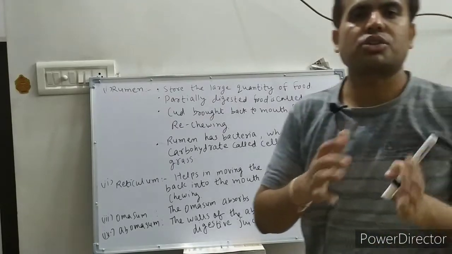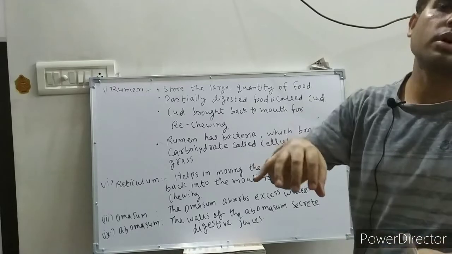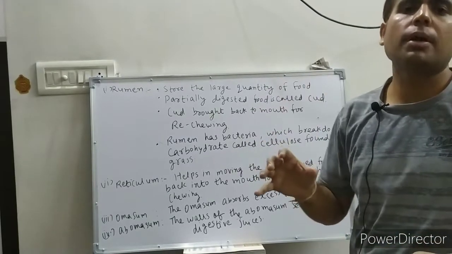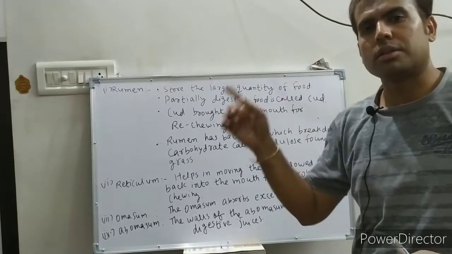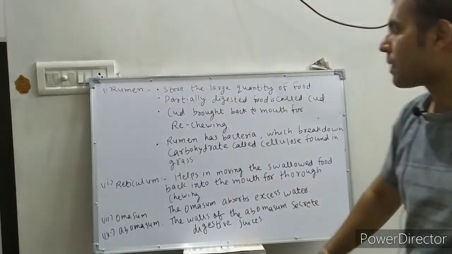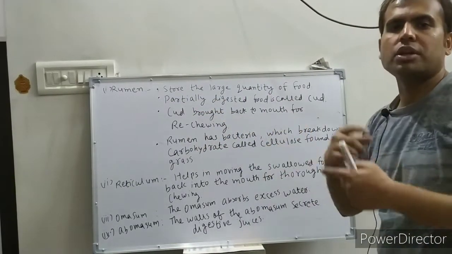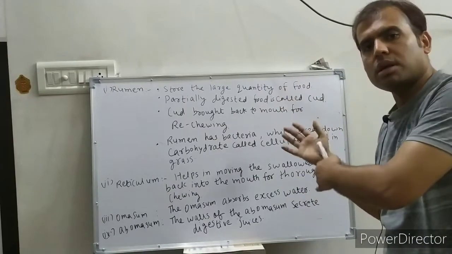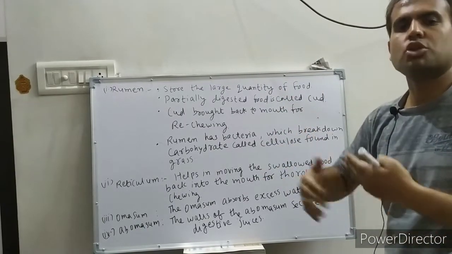So the partially digested food, which is called cud, is stored in the rumen, the first chamber. Now cud is brought back to the mouth for rechewing. So this cud goes back to the mouth for thorough chewing, the rechewing process.